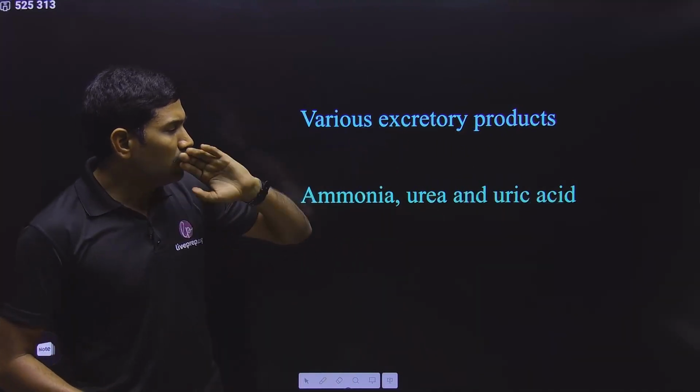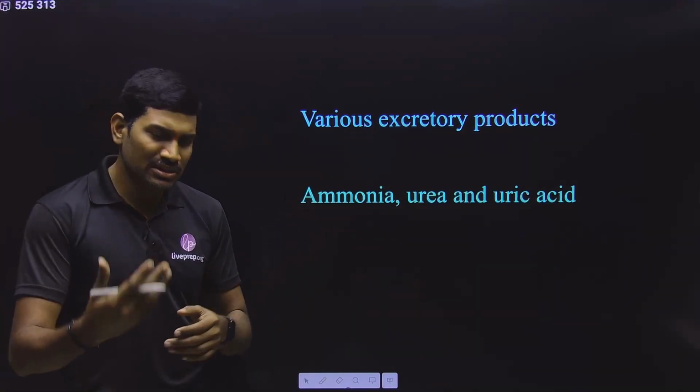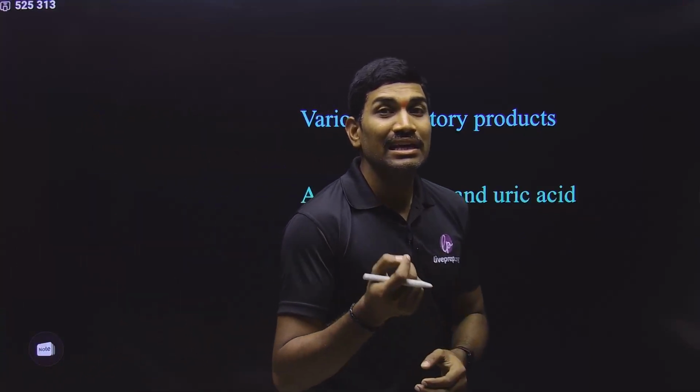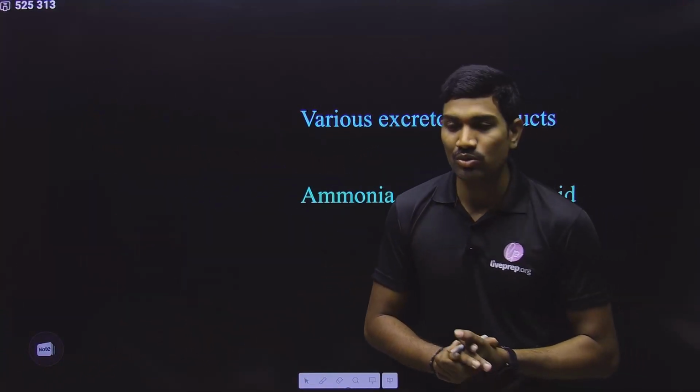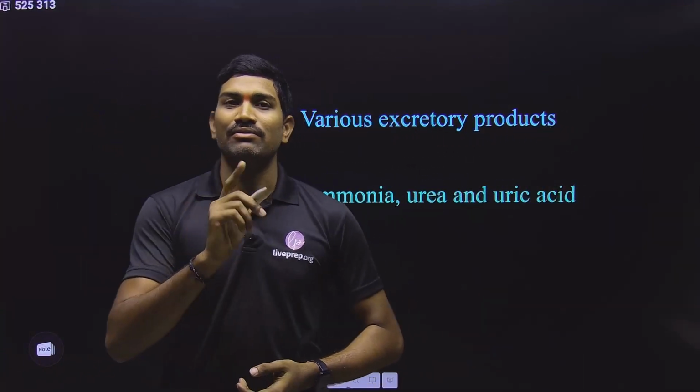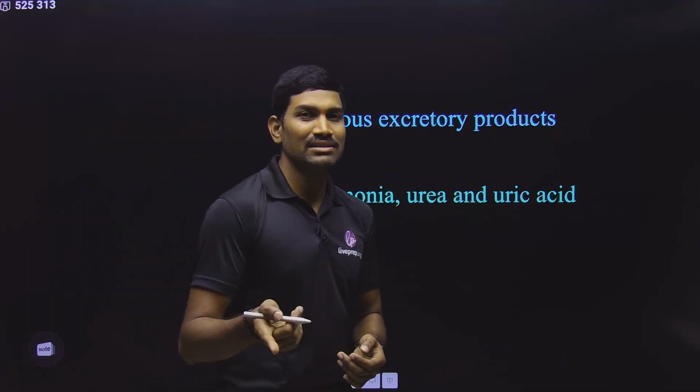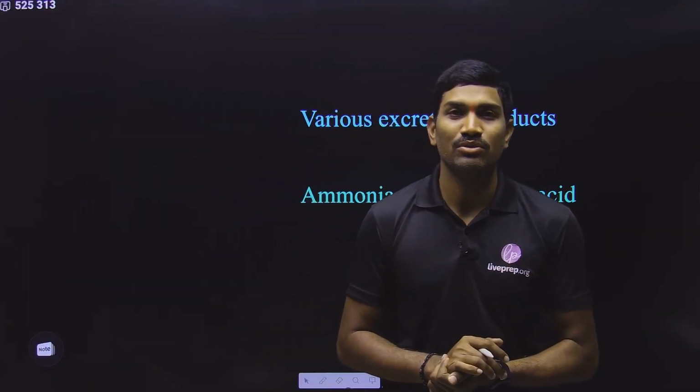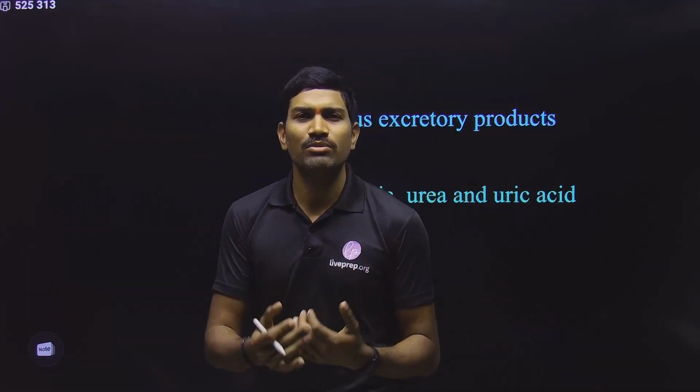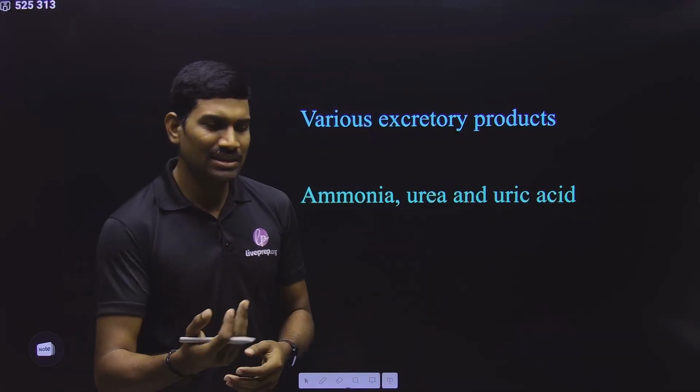And under the excretory products itself, in the NCERT, they are talking about CO2 also. Why are they talking about CO2? When we studied breathing and exchange of gases, there we studied about CO2. Yes or no? With respect to humans, you can easily understand, that's why I am giving this example. We are taking oxygen, and where is this oxygen utilized?